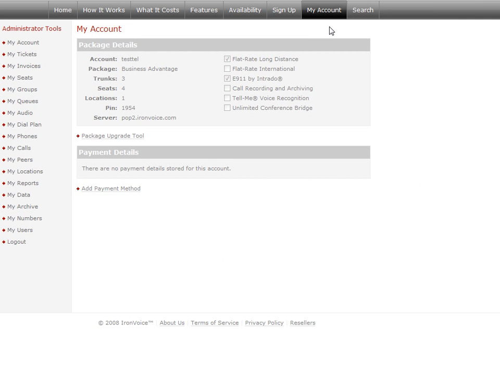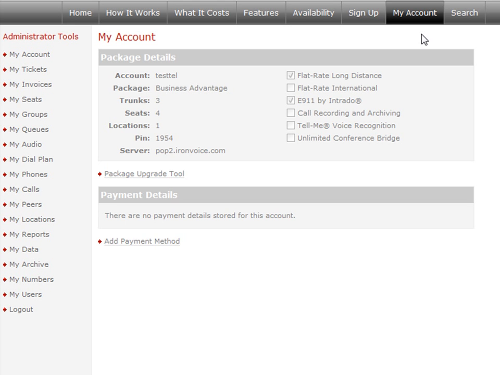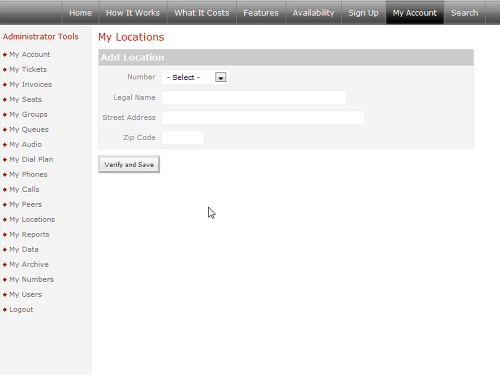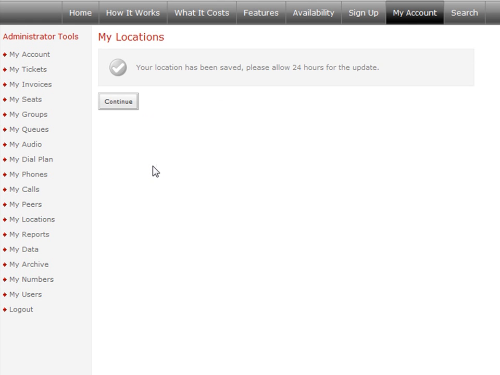Our service offers real E911, but it has to be configured first using the My Locations tool from the sidebar. Select the number that represents this location and enter the legal street address and zip code. When you click Verify and Save, the data will be checked against the National 911 database in real time. This ensures your calls are properly routed to the closest public service access point.